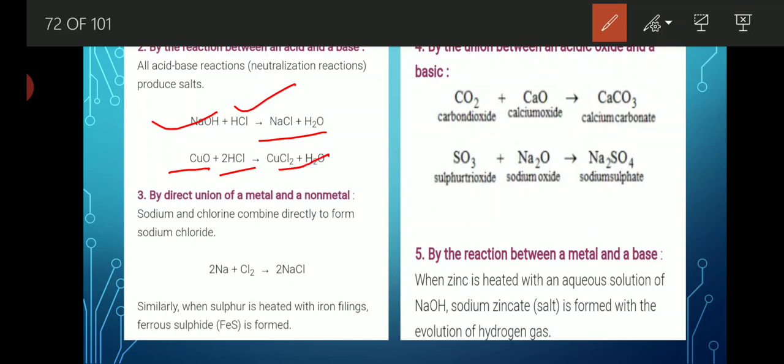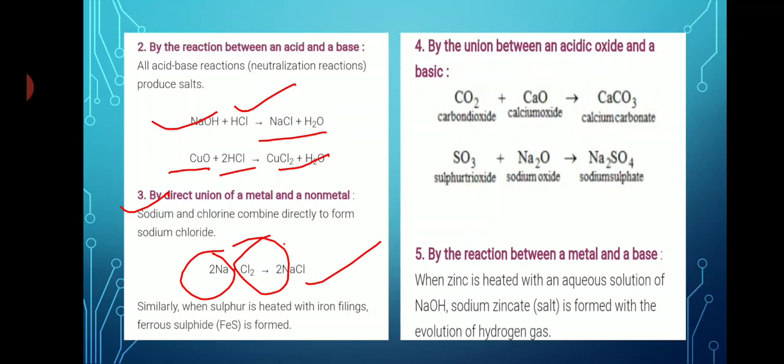Similarly, by the direct union of metal and non-metal, we are also able to get salt, by the direct combination of metals and non-metals under a very high pressure. This is also known as direct combination. When we mix sodium metal along with chlorine gas under high pressure, we are able to get sodium chloride. Now let's see the fourth method, by the union of acidic oxide and basic oxide.